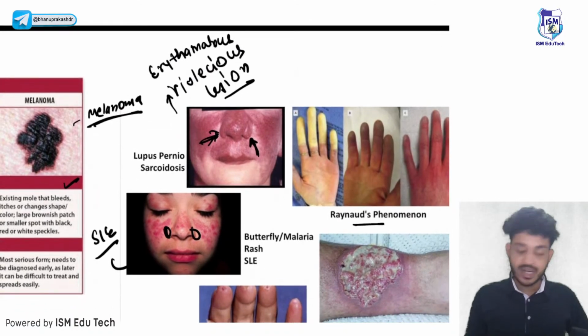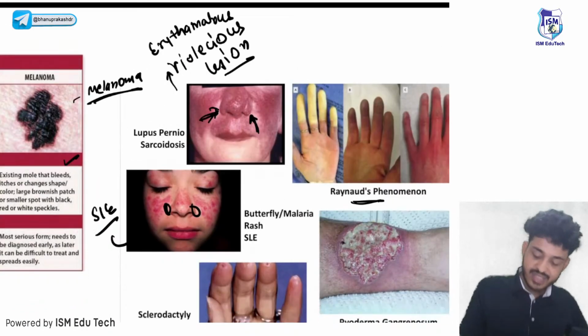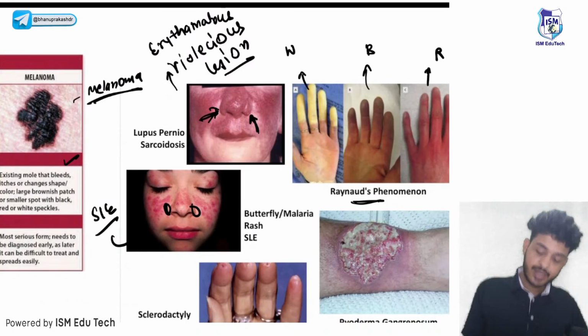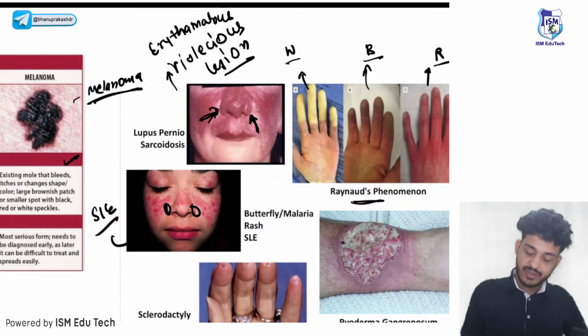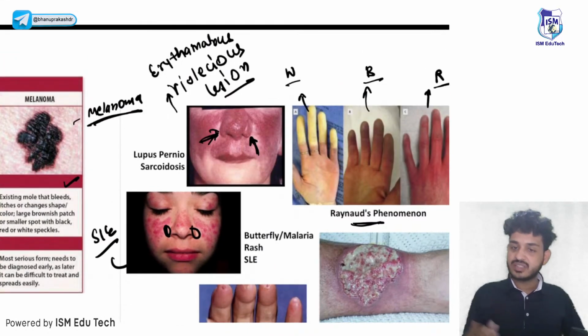I have told you about Raynaud's disease and Raynaud's phenomena. In Raynaud's phenomena, there will be discoloration. First will be white, second will be blue, and third will be red. White is due to stasis of blood. There will be no supply of blood, which leads to white color. Then there will be ischemia leading to bluish color.